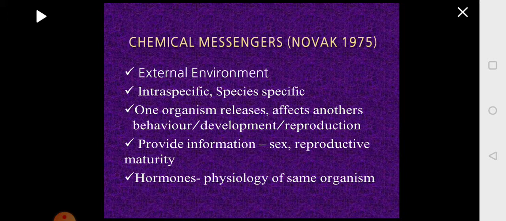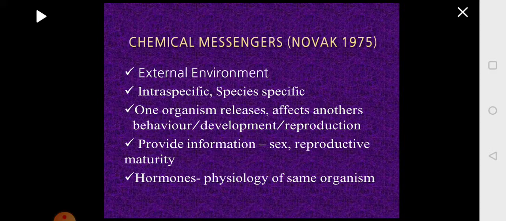One organism is releasing a pheromone, which is a chemical substance which carries a message, and this will affect another organism. When you say it affects another organism, it brings about change either in the behavior of the second one, or in the process of development, or in the process of reproduction. So one is releasing the chemical substance pheromone which brings about change in the other organism in its behavior or development or reproduction.